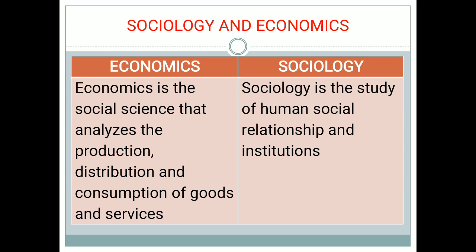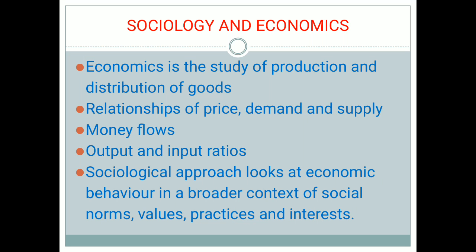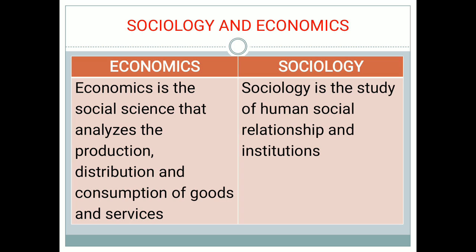The next slide covers what economics and sociology talk about. Economics is a social science that analyzes the production, distribution, and consumption of goods and services. Now, for example, in the last slide, we talked about the relationship of price, demand, and supply. So, we analyze how much the production of the goods is, what the distribution percentage is, and what the consumption of goods and services among people is. So economics is all about that, and sociology is the study of human social relationships and institutions. How is one person related to another?